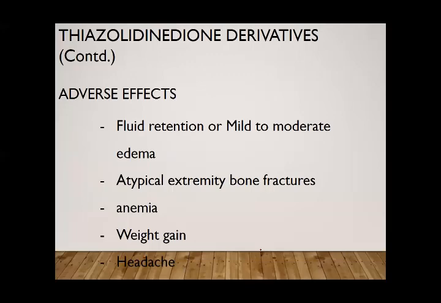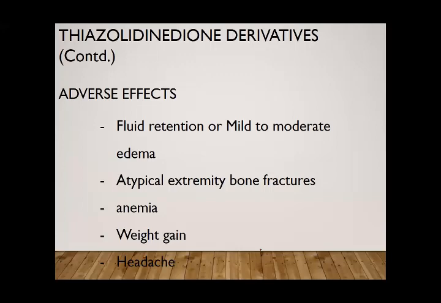This group may cause fluid retention, or sometimes the patient may have mild to moderate edema. This adverse effect may cause a problem if the patient has a heart problem, current heart failure or any other cardiac problem, then fluid retention can be problematic. So in this type of patient you should not use thiazolidinedione.